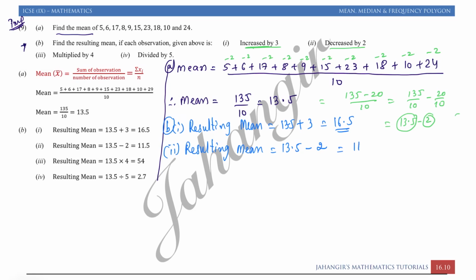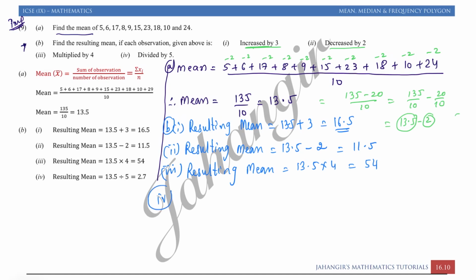So that is 11.5. In the third part, if each observation is multiplied by 4, our resulting mean will get multiplied by 4. Resulting mean is equal to 13.5 into 4, that is 54.